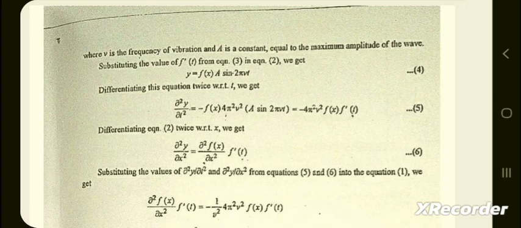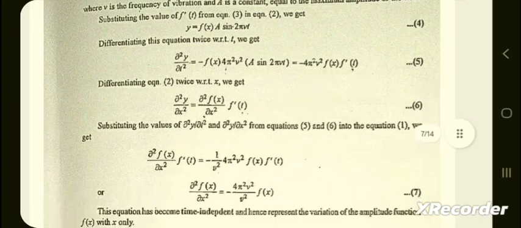Differentiating equation second twice with respect to x, we get del square y by del x square is equal to del square f(x) by del x square times f'(t).